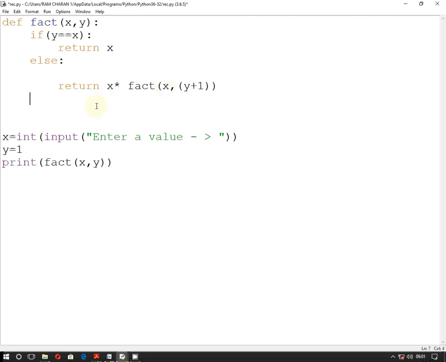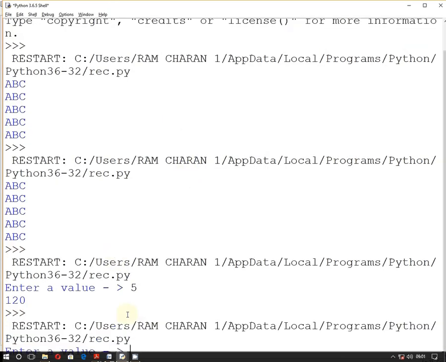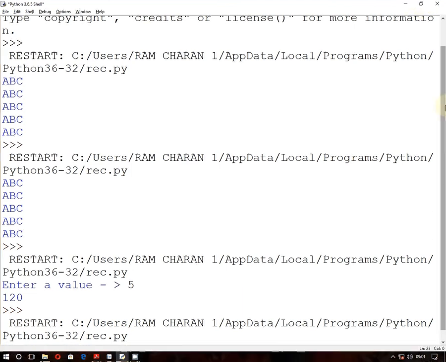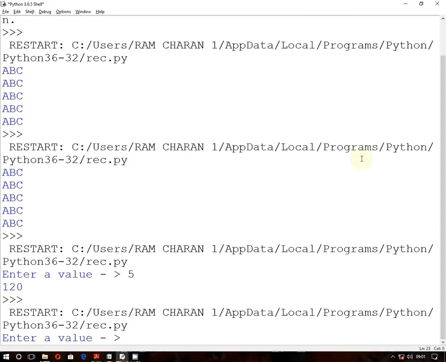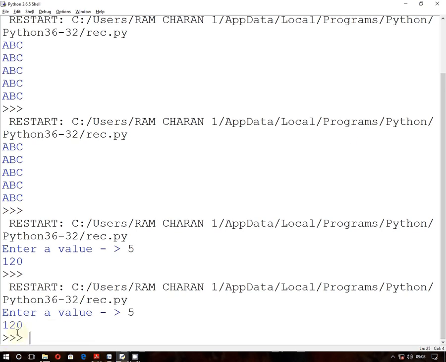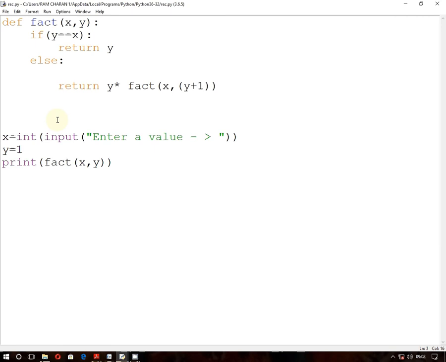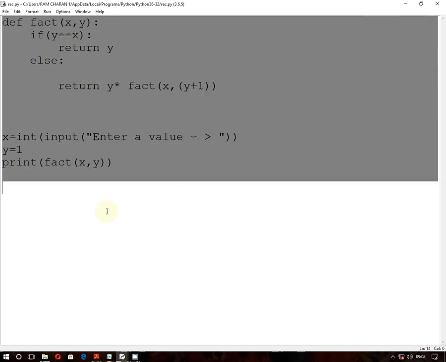Okay. So what is the factorial here? x into again this factorial, I am going to make it y into, and this will be returning y. Okay, I am going to check it out. For this case I am running it. Enter a value. So that value will go here. I am writing 5, then 120. Got it? So both I had explained to you, returning in ascending order or in descending order. I hope this is all clear to you. This is a recursive function.